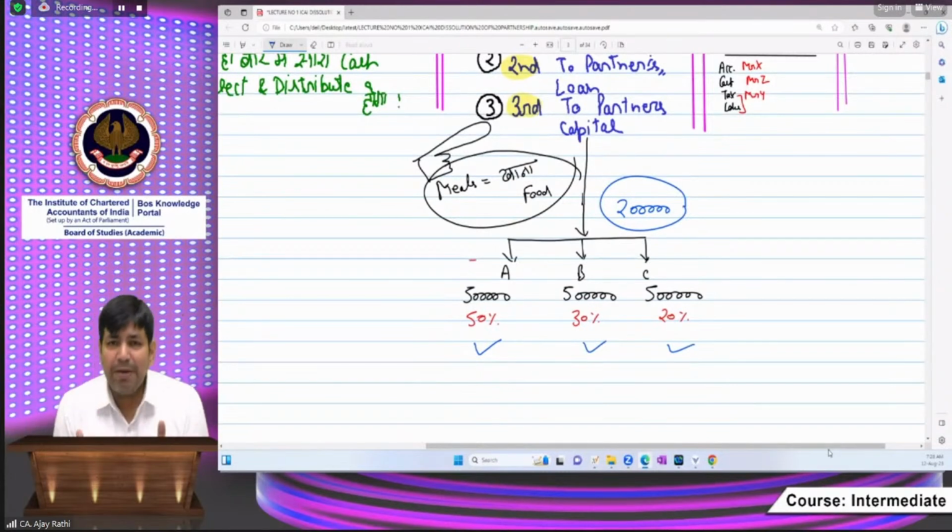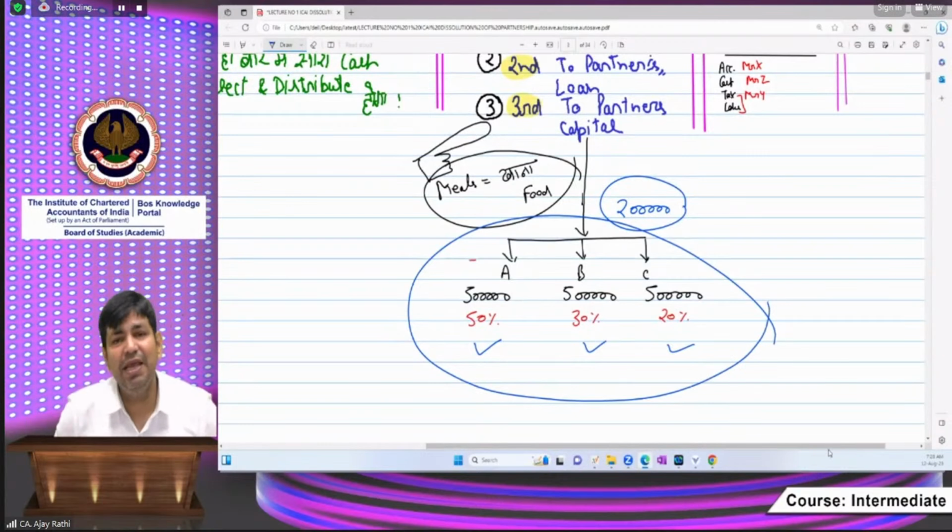So basically this chapter unit theme belongs to the last step of this. How you will distribute the remaining amount, after paying all the external and internal dues. How you will distribute this among the partners. So the piecemeal distribution belongs to the last step of this scenario. I hope I could communicate this thing.